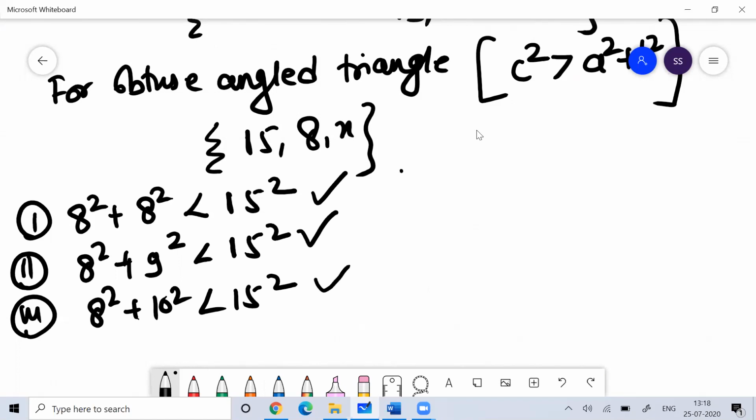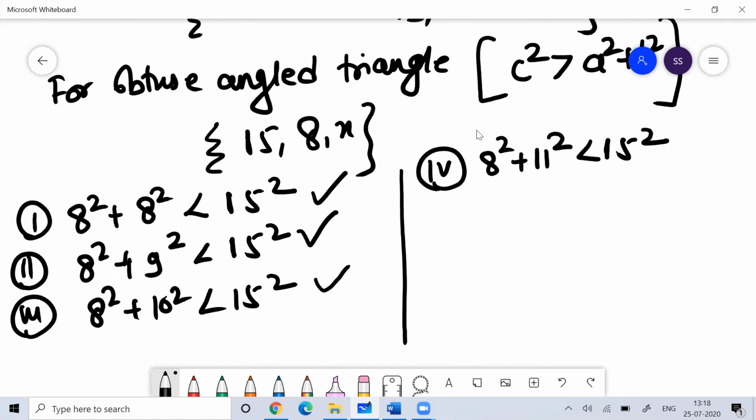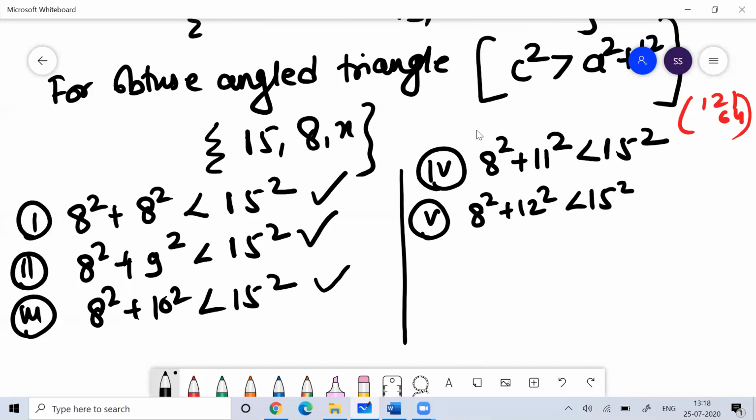This is working. Then the fourth value can be 8 square plus 11 square less than 15 square. So 11 square is 121, plus 64, so you're getting 185. This is working. Then I can say 8 square plus 12 square should be less than 15 square. This means 144 plus 64, this is 208. It's working.